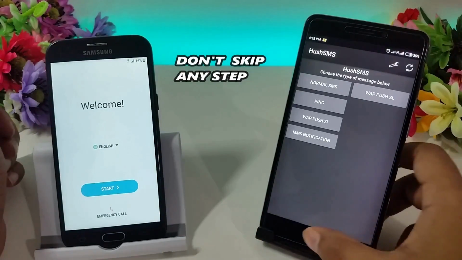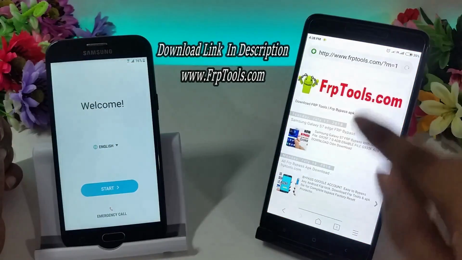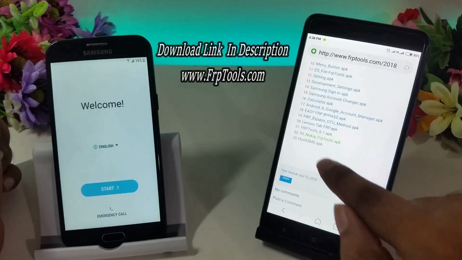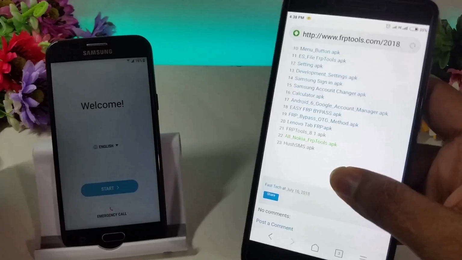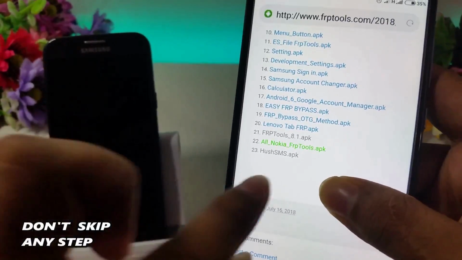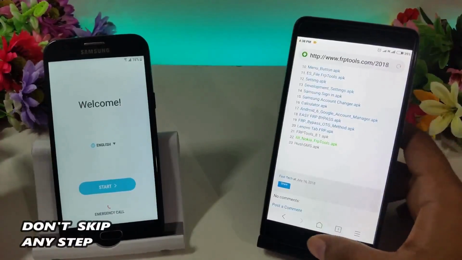So where do you find this APK? You can download it from here, frptools.com. Click here and click download this APK. You can download it from here. Don't skip any part.